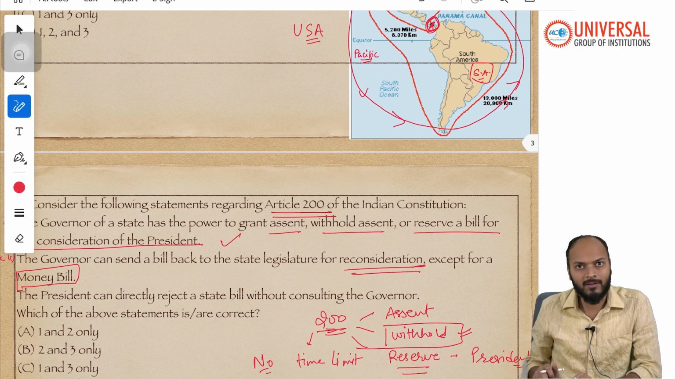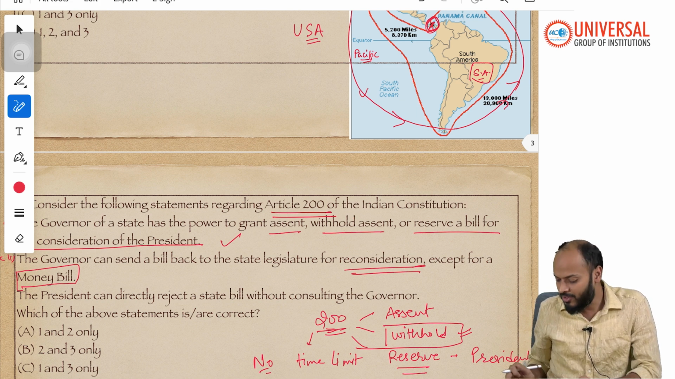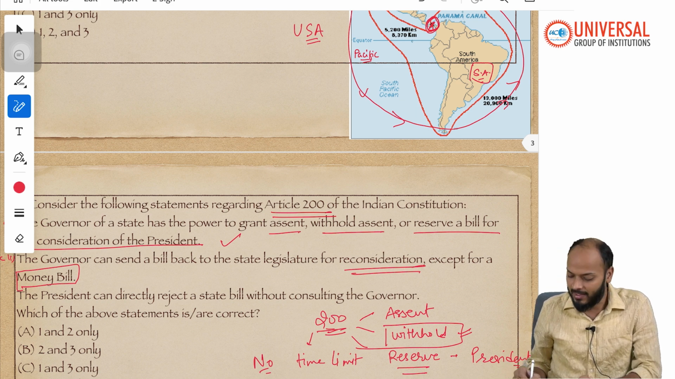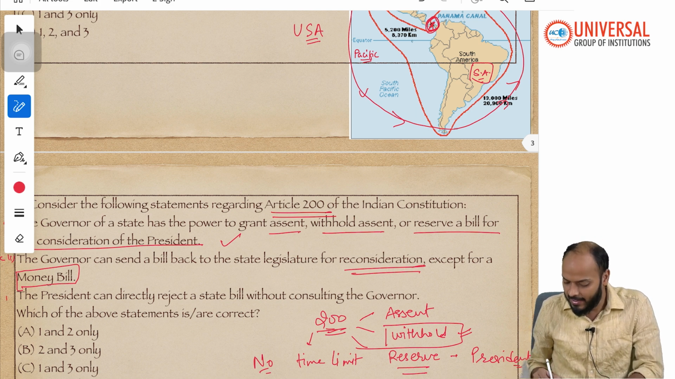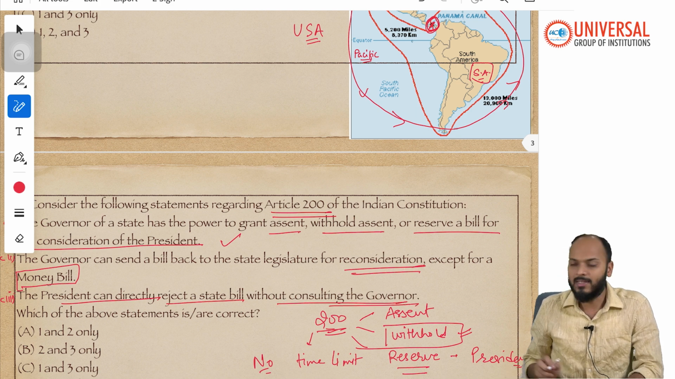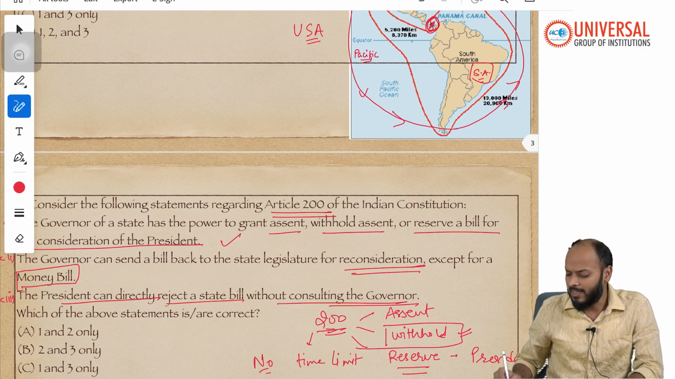So in exception to money bills, for all the bills which are passed by the state assembly, the governor has the power to send them back for reconsideration. Statement 3 says the president can directly reject a state bill without consulting the governor. This statement, I'll say, is incorrect.